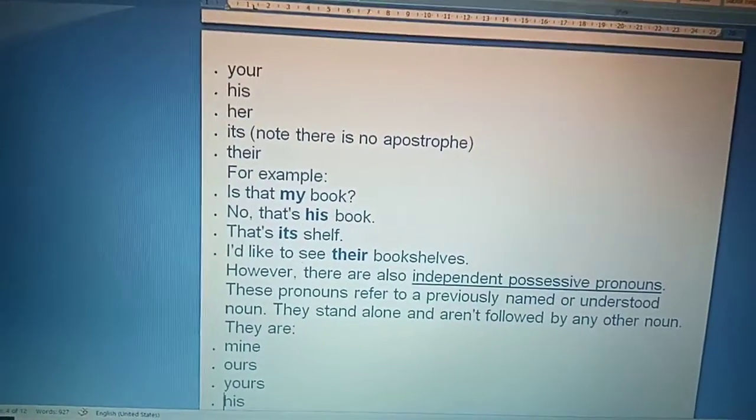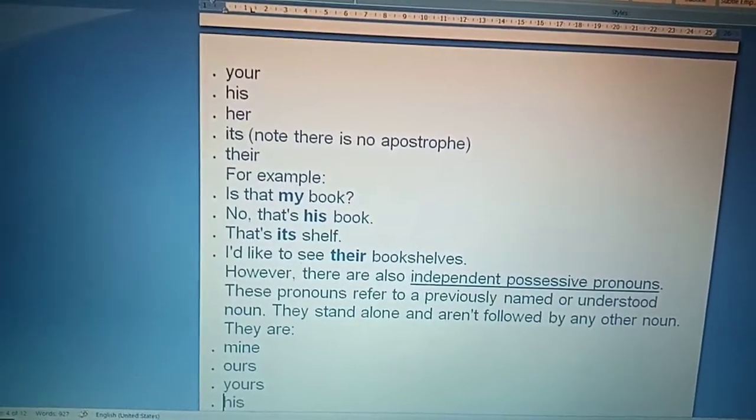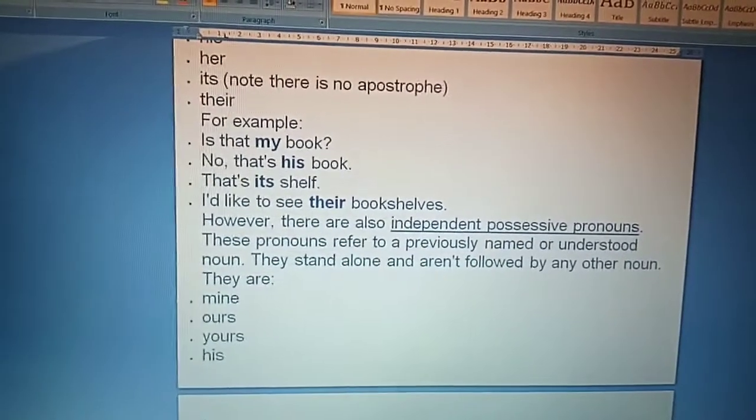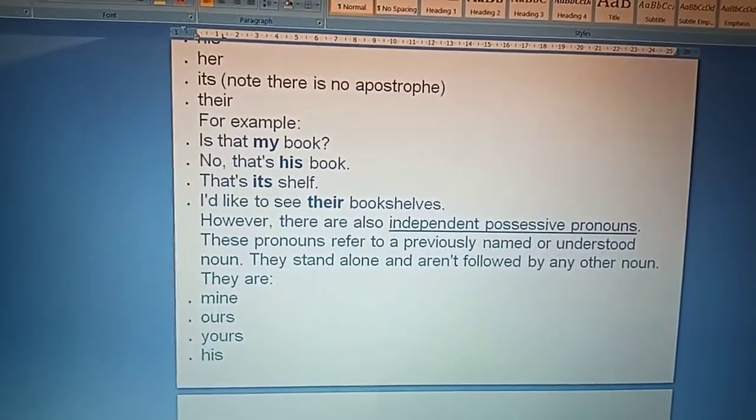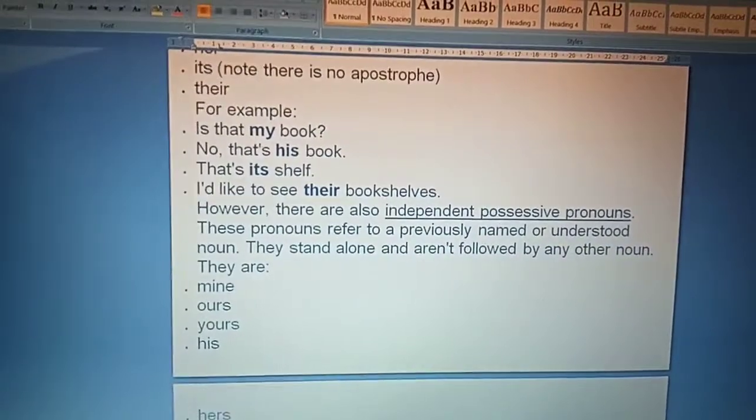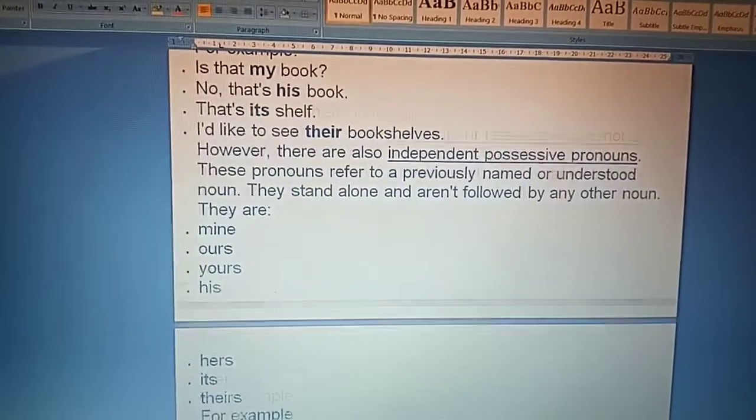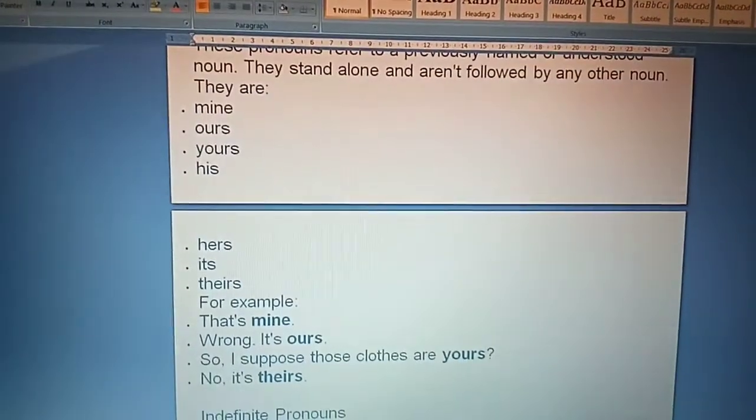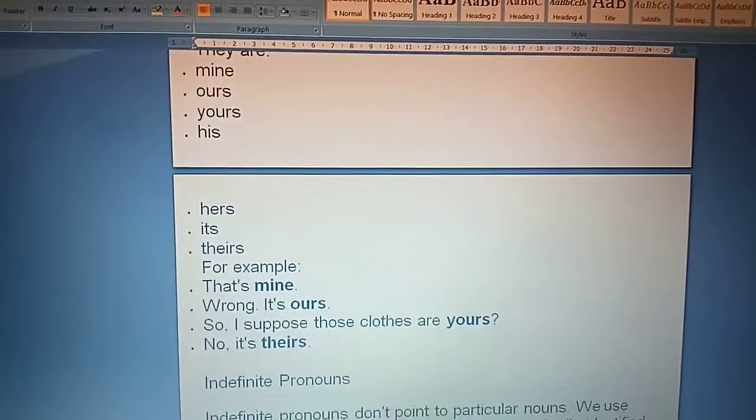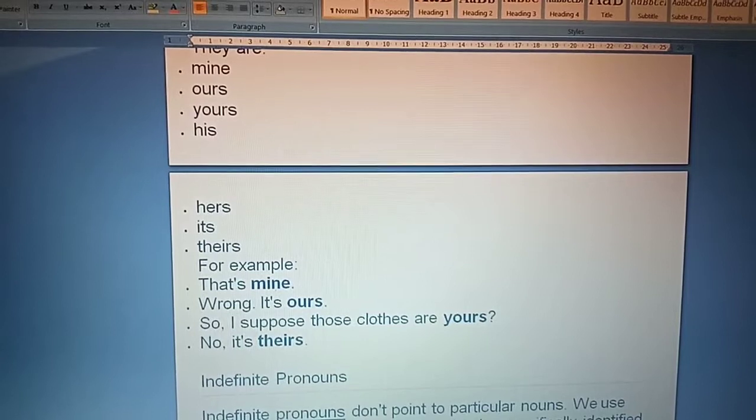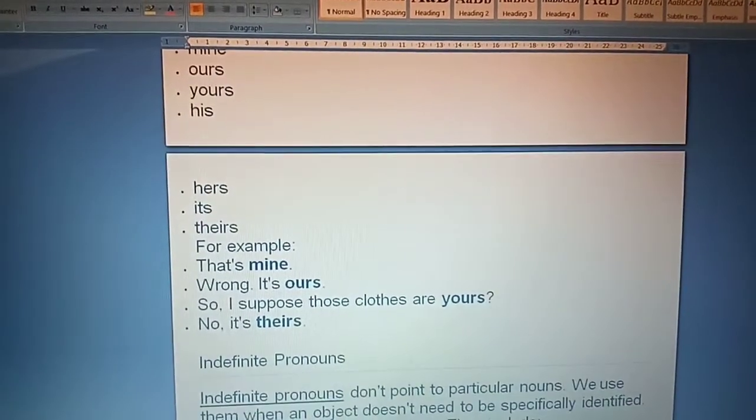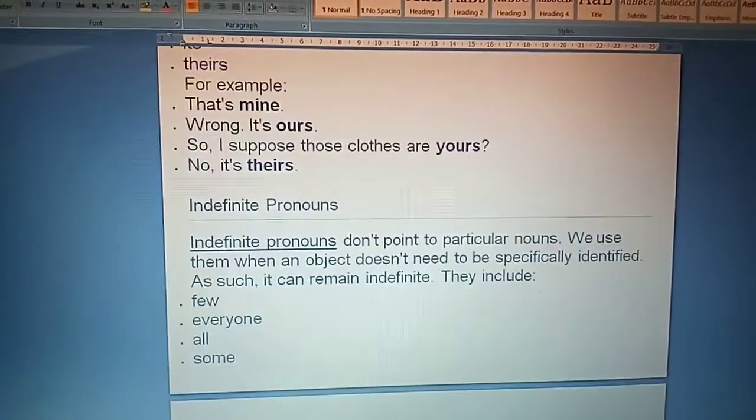However, there are also independent possessive pronouns. These pronouns refer to a previously named or understood noun. They stand alone and aren't followed by any other noun. They are mine, ours, yours, his, hers, its, theirs. For example, what's mine? Wrong, that's ours. So I suppose the chosen clothes are yours. No, it's theirs.